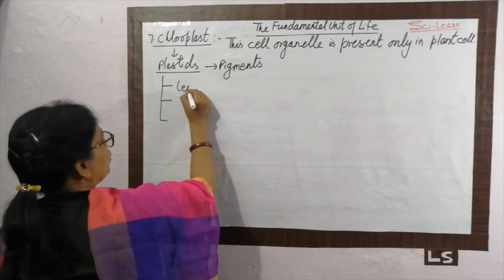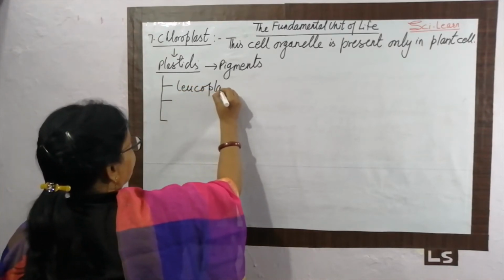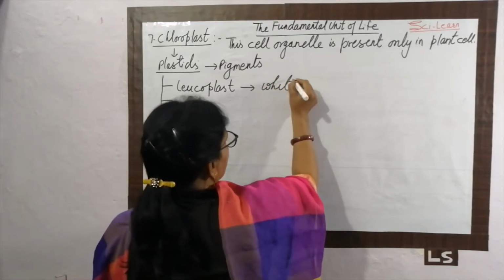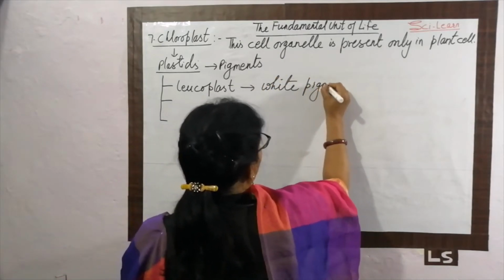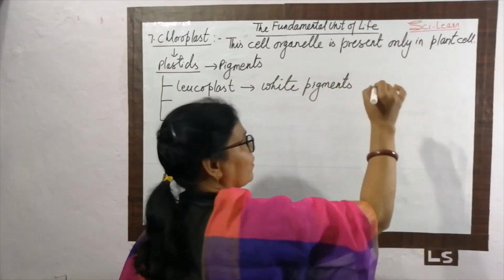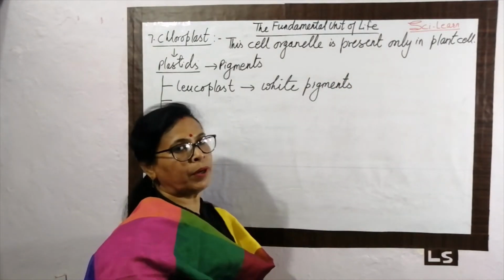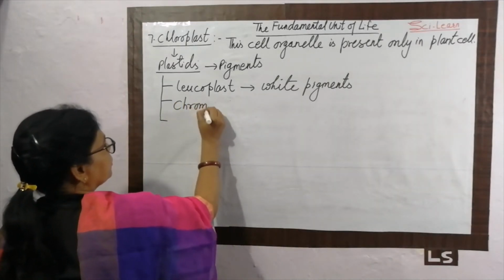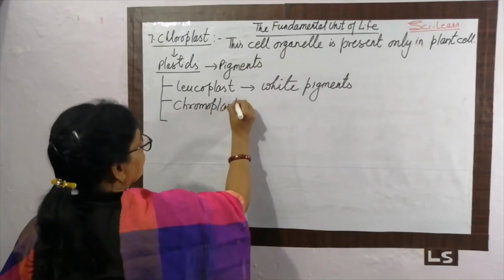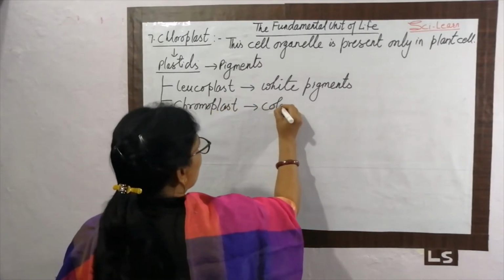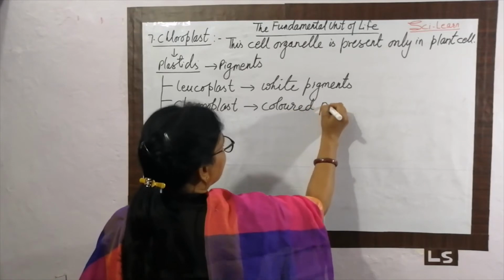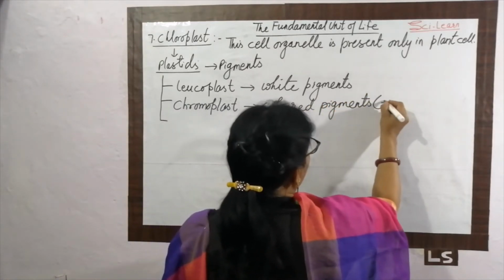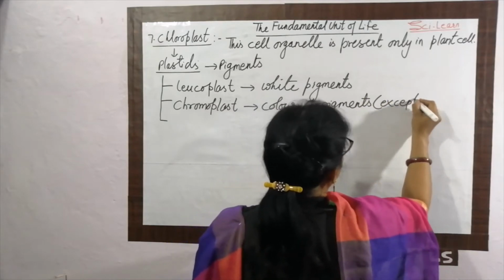So first is called leucoplast. Leucoplast is the white pigment. The flower is white in color because of the pigment called leucoplast. Second is the chromoplast. Chromoplast is the colored pigment. All the colors of the plant are because of the chromoplast, except one color, that is green.